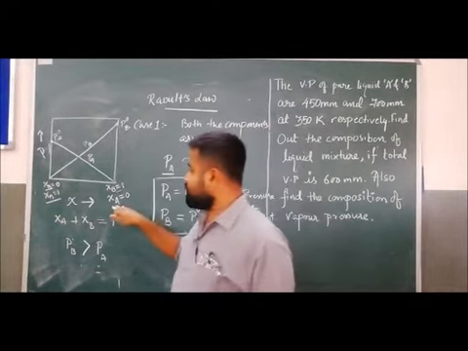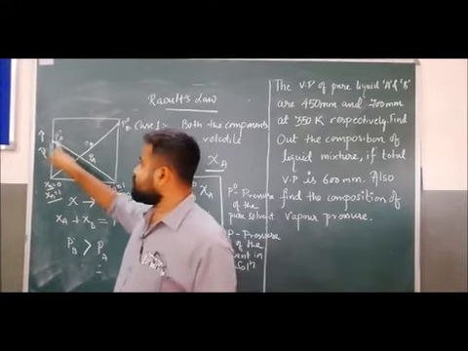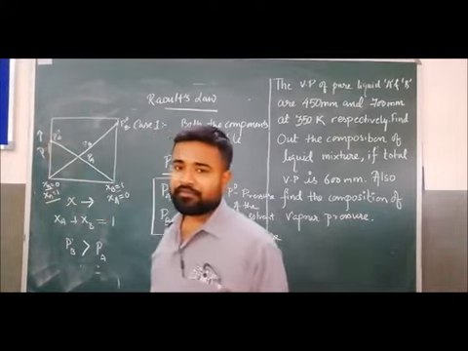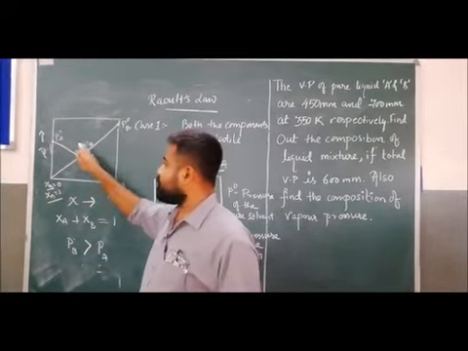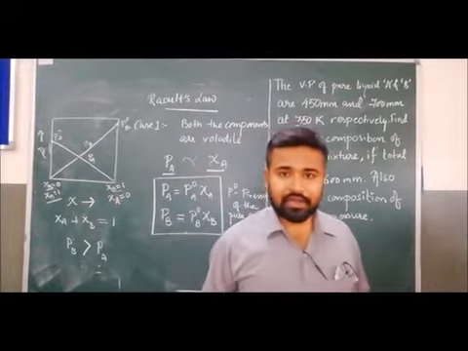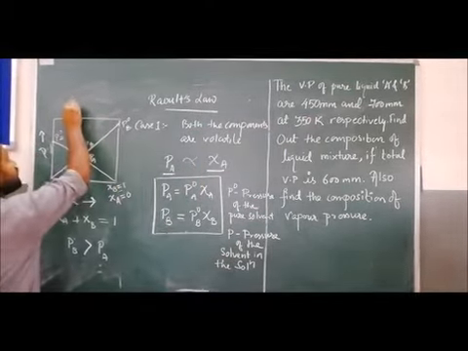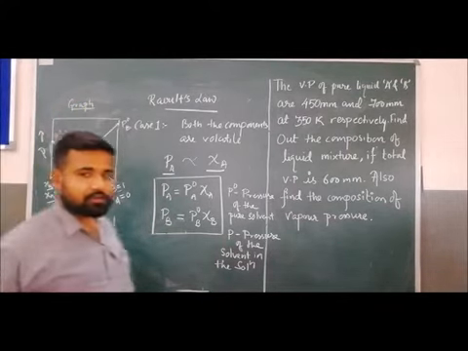Similarly, for component A, we have taken this point as 0. When it increases and reaches 1, that is the pure pressure of component A, and this graph represents the vapor pressure of component A. Clear? So this is the graphical representation of Raoult's law.